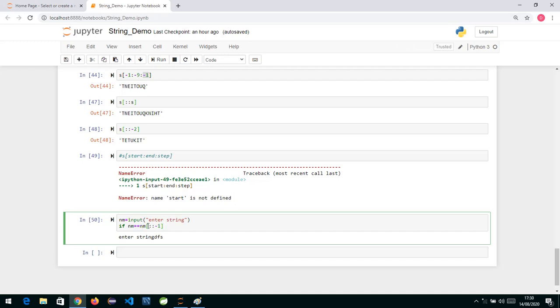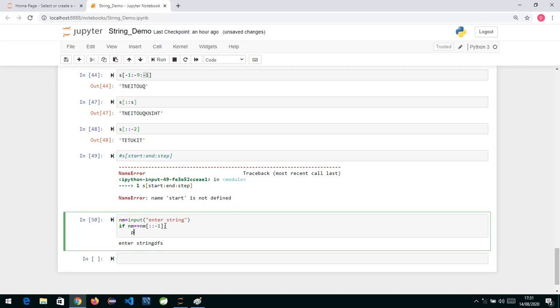So when you write colon colon, if you don't specify any start value, by default it is 0. If you don't specify any end value, it is till the end, and -1 means it is going to move 1 character backwards. So 1 character it is taking backward, so -1 over here. Now I'll check by printing over here.